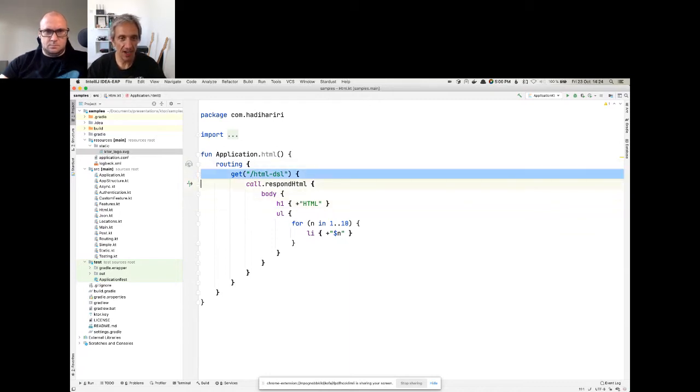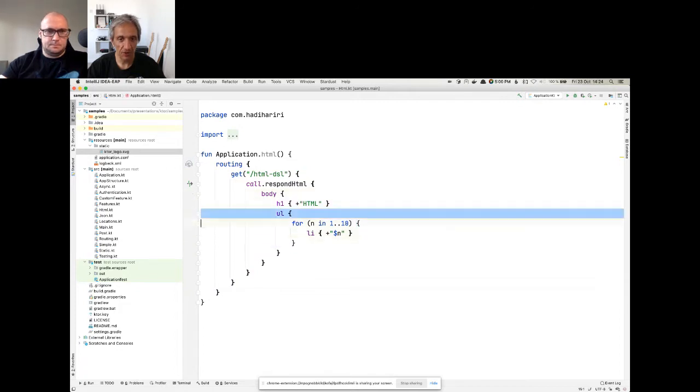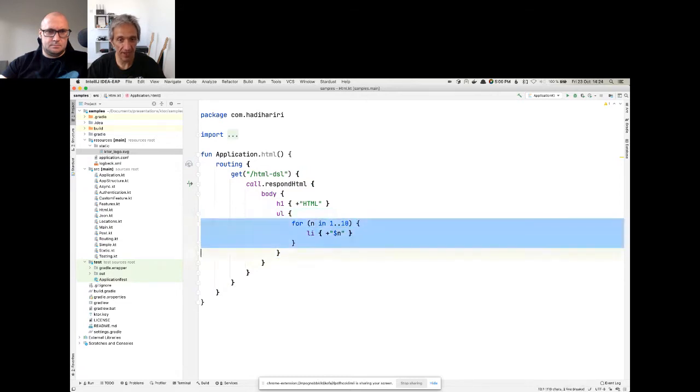So in this case, I want to render an HTML DSL, and I'm going to respond with HTML and set the body information. And the beauty of this is that since it's Kotlin code, I can intermix my HTML elements with any code. So for instance, here, I'm creating a for loop that is going to print out 10 items.